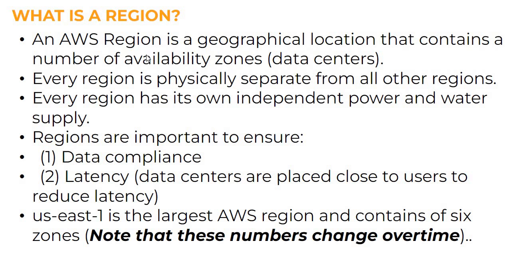So what is an AWS region? An AWS region is a geographical location that contains a number of availability zones, and these availability zones can be seen as data centers. Inside these data centers our data is stored, and multiple replicas of this data are stored over these data centers. Each region is physically separate from all other regions, and every region has its own independent power supply and water supply. These regions are separated from each other so as to defend our data against any natural calamity.